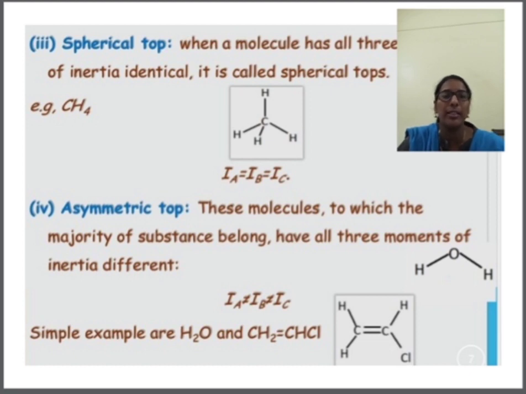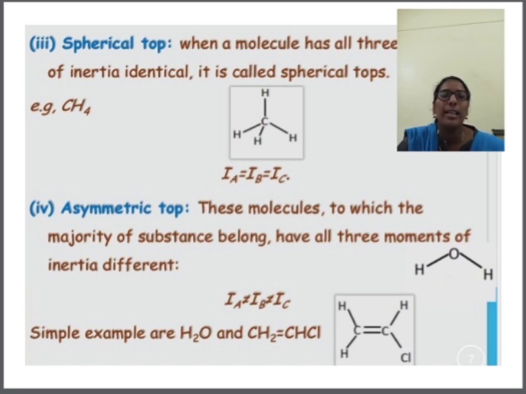When we apply three rotations here, rotation along the principal axis, then we can apply the end over end rotation in the plane of the paper, and lastly the end over end rotation at a right angle. So every time we can get a different structure, or we can see H1 is replaced by H2, or H2 can be replaced by H1. So simply every time we can get a different type of orientation. So we can see that here all three moments of inertia are different, that are Ia is not equal to Ib is not equal to Ic.